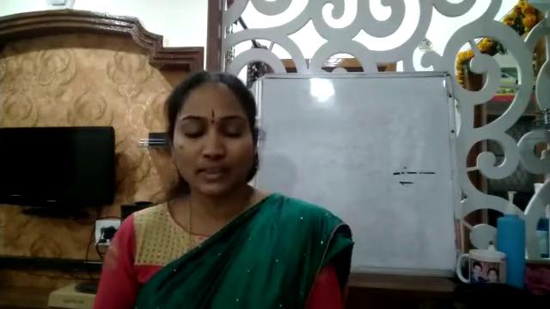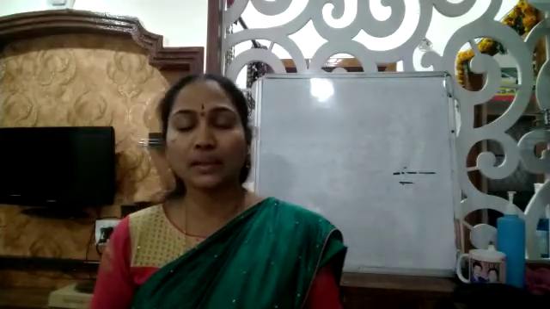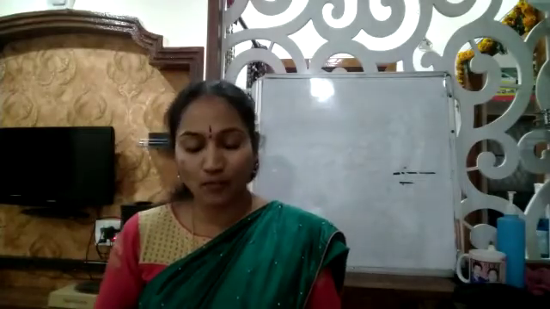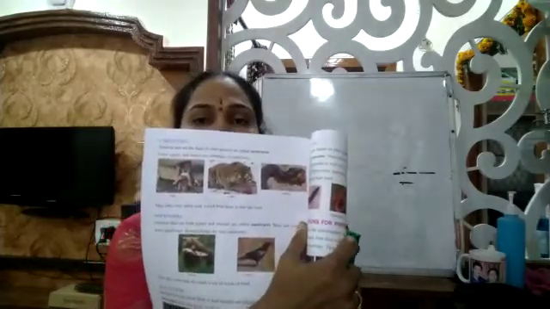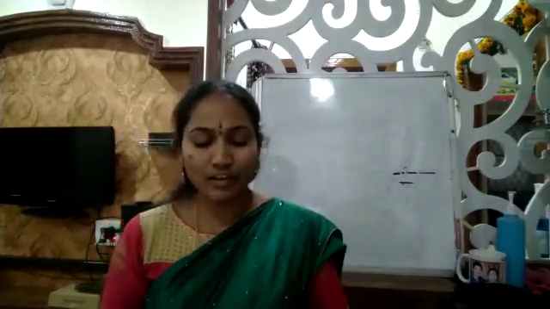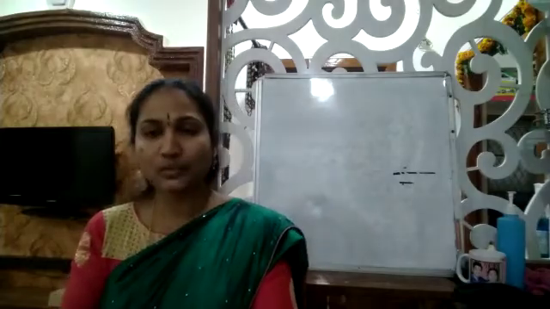Now about the carnivores. Animals that eat the flesh of other animals are called carnivores. Examples: lion, tiger and snakes are examples of carnivores. See here, they are eating the flesh of other animals. You can look at the picture. They have very sharp teeth which help them to tear the flesh.